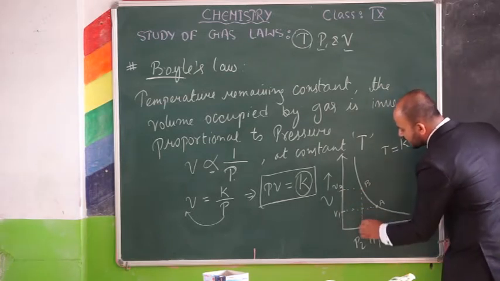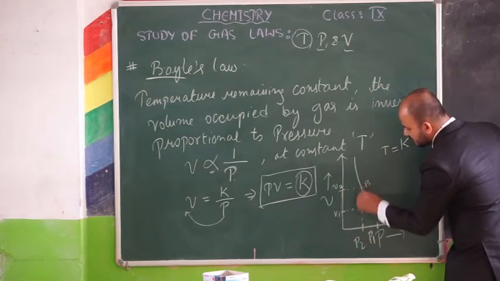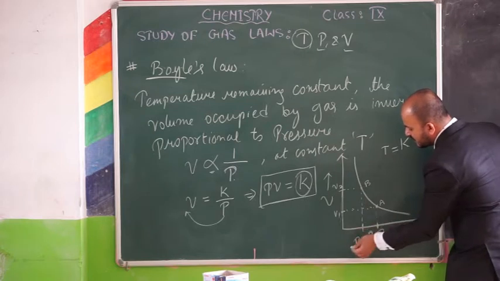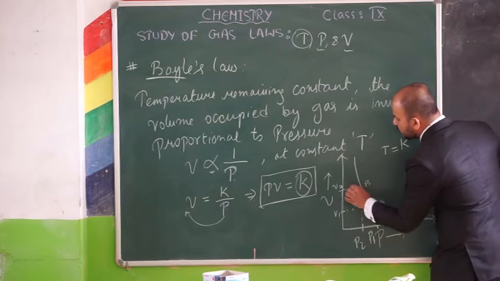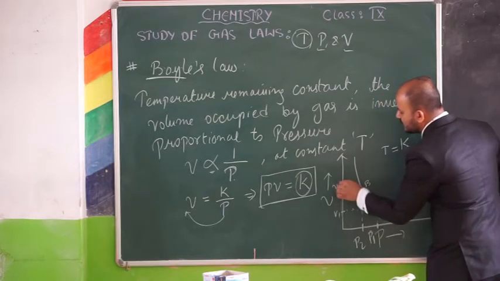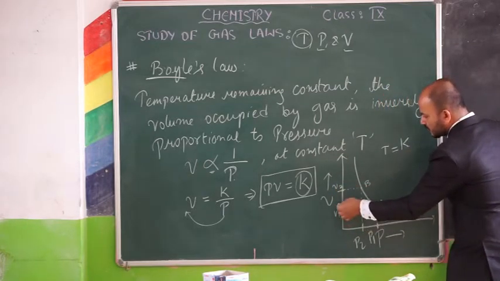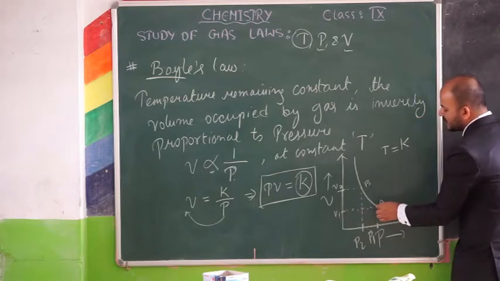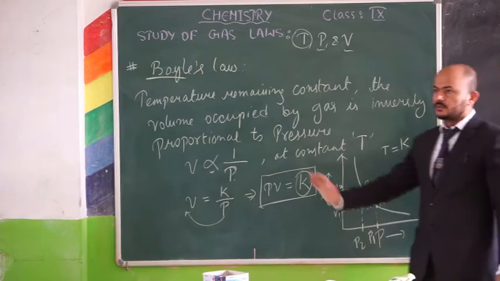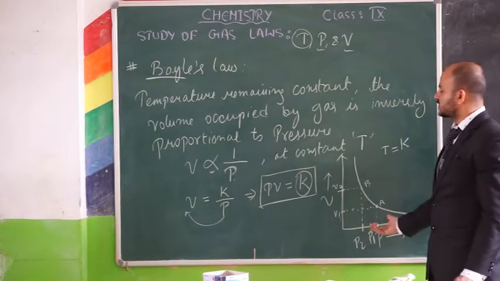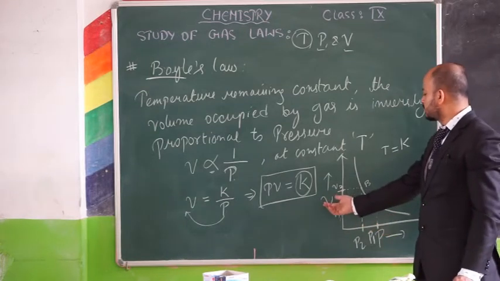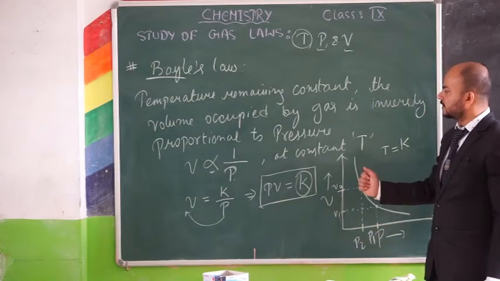At point B, the pressure exerted is less than that of A, but the volume occupied is more than V1, which refers to point A. So you can see that with an increase in pressure, the volume decreases. You get such a graph whenever you plot pressure against volume.